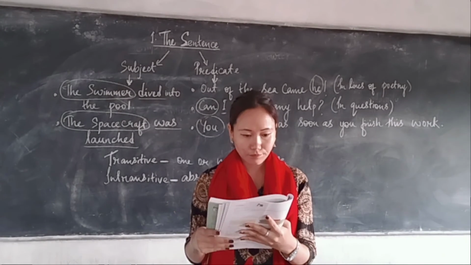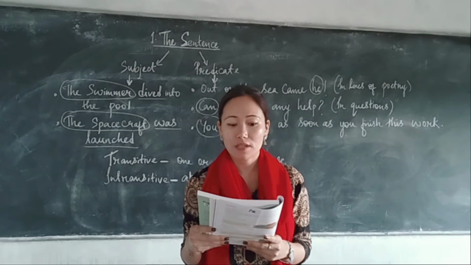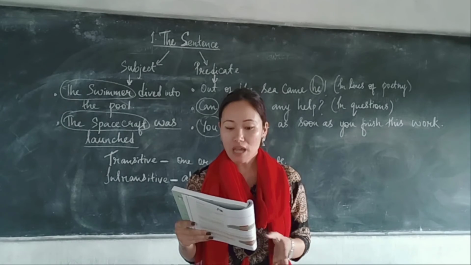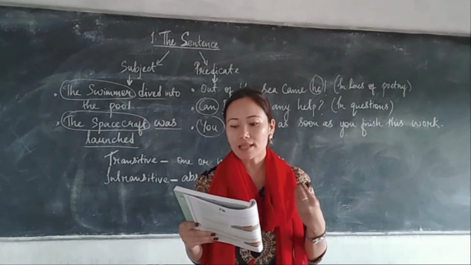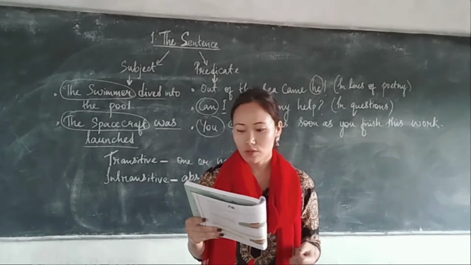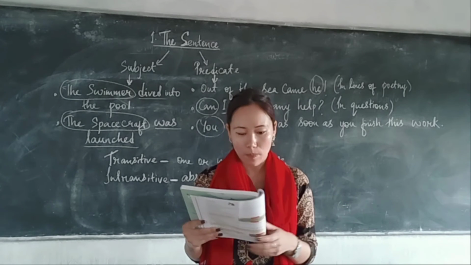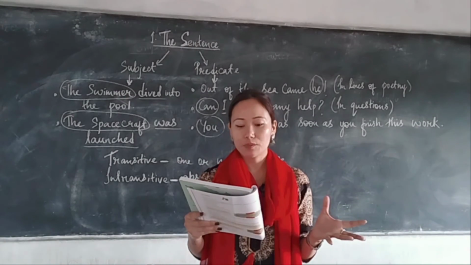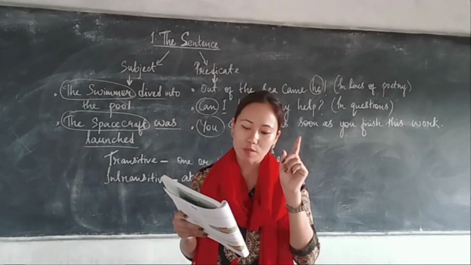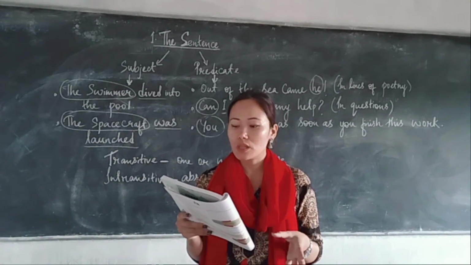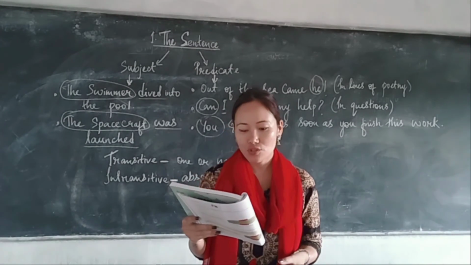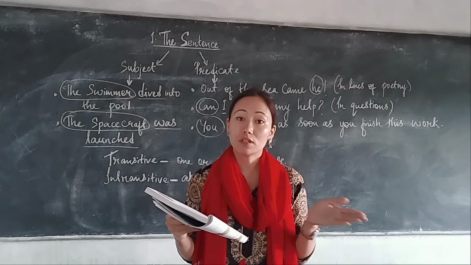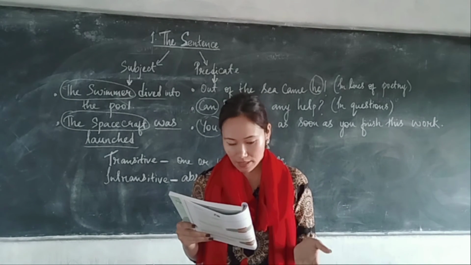Then they have said the interrogative sentence asks questions. They have given examples based on that. When we ask such a question, we expect yes or no as an answer, so they are also called yes or no questions. Then we use helping verbs. We use helping verbs like be, have, do, can, should, may, will to ask yes or no questions. In such questions, the helping verb comes before the subject and the main verb comes after the subject. Examples are again given there.